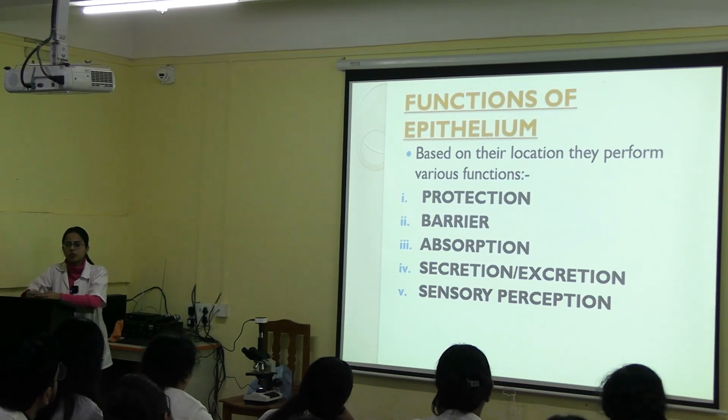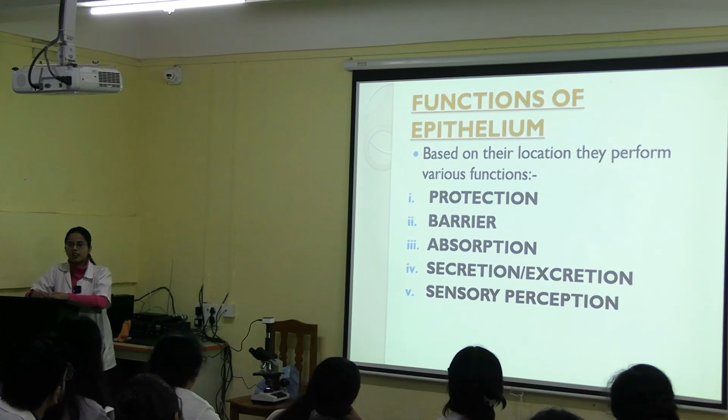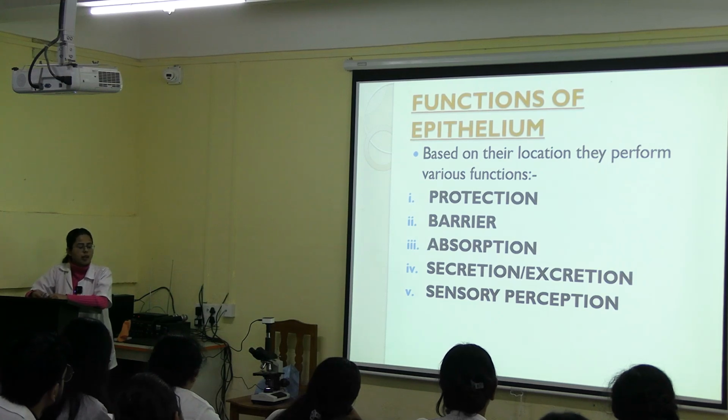On the basis of their location, they have different types of functions, like protection. Can you give me one example of protection? Skin. Okay, barrier, as I already told, it will allow some lipid soluble substances to pass through it and restrict others, like it restricts the entry of viruses. Okay, absorption.